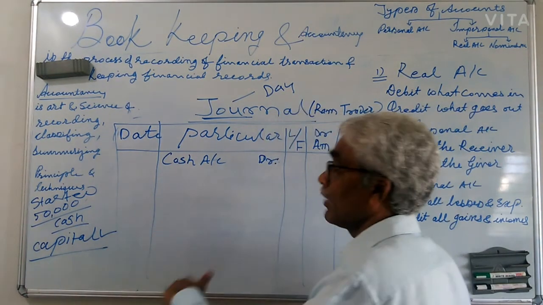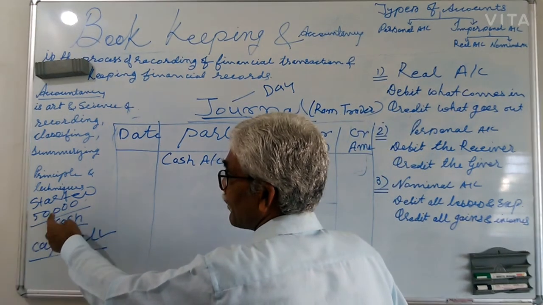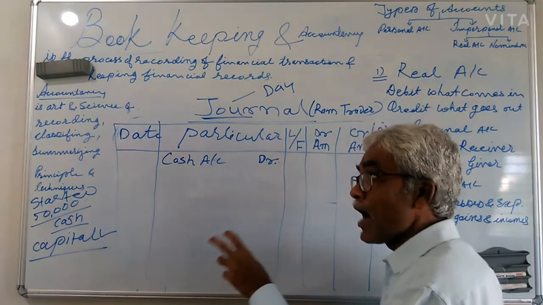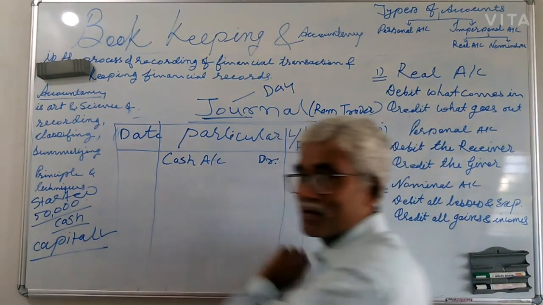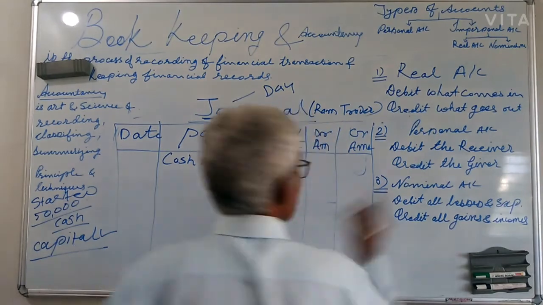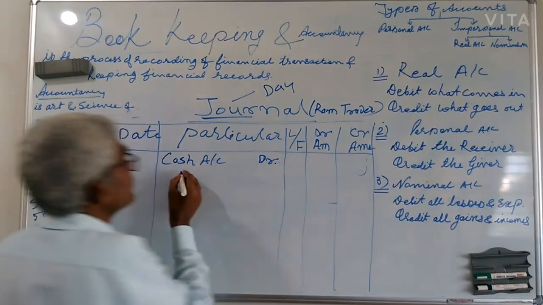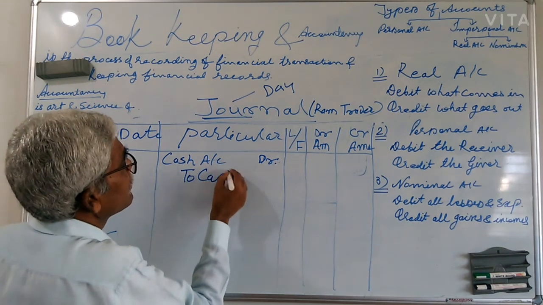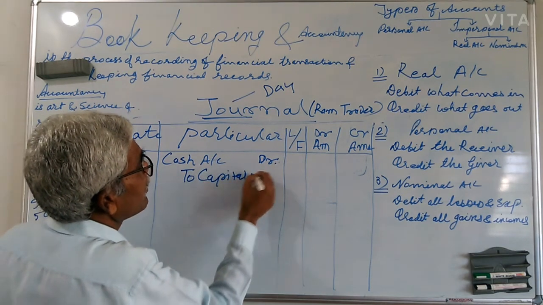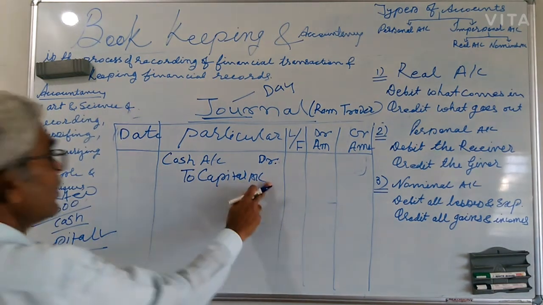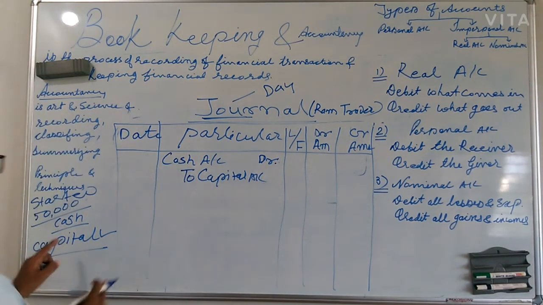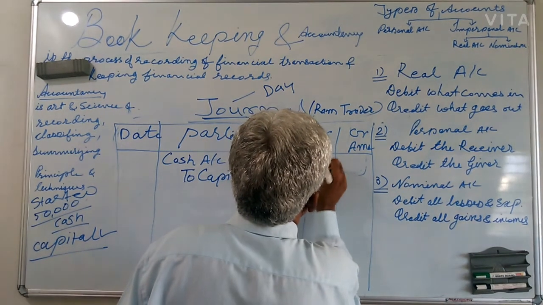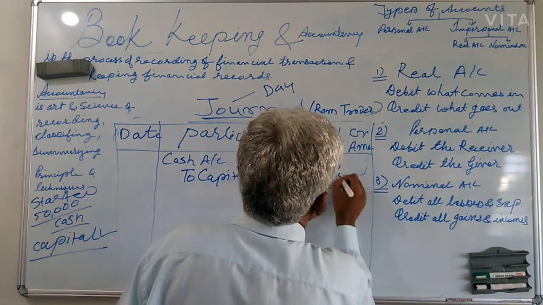So I want to repeat, Ram invested. Ram started business with rupees 50,000. So you have to give a name, that is capital. So credit goes, as per the representative, to capital account. There is no need to indicate that it is credit. So how much amount did he invest? 50,000. So here is the 50,000, and here is also 50,000.